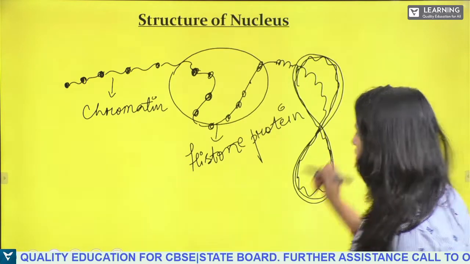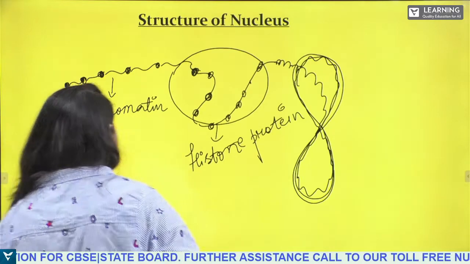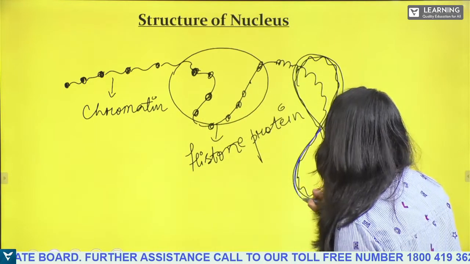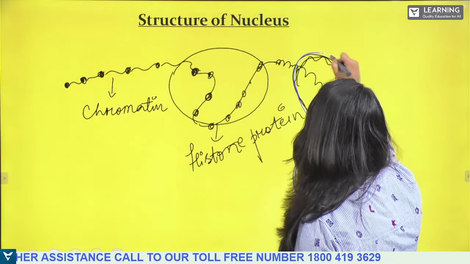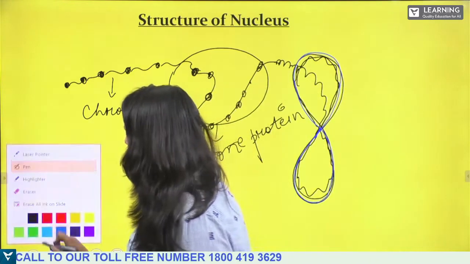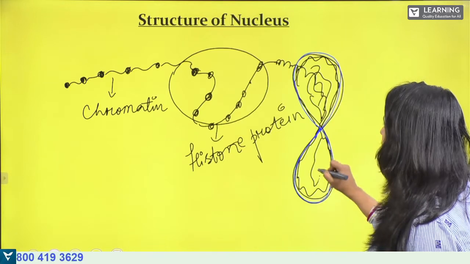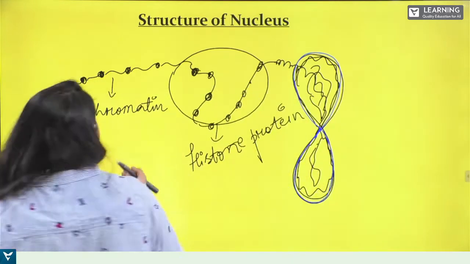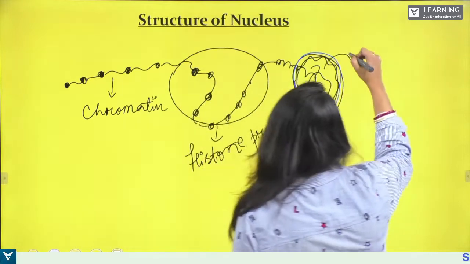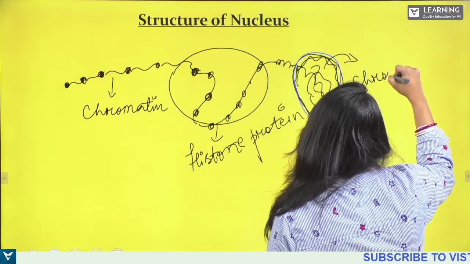Is that clear? So this is the structure of the chromosome, which is actually made up of chromatin fibers.